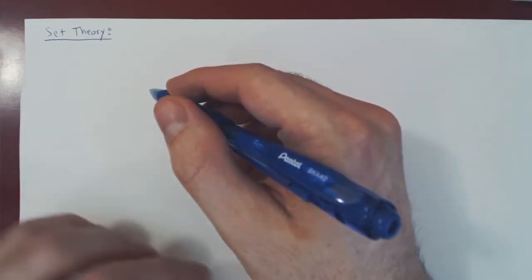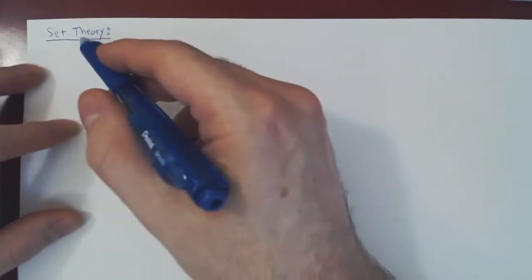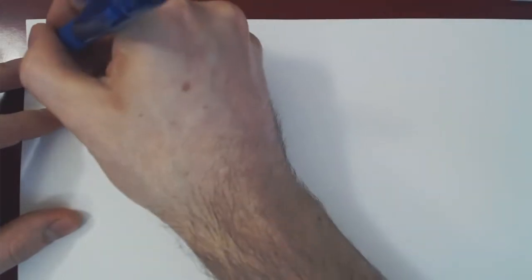Okay, so in this video, we will introduce the basic ideas of set theory. Now, all a set is a collection of objects where order and repetition is irrelevant. Let me give you a few simple examples.